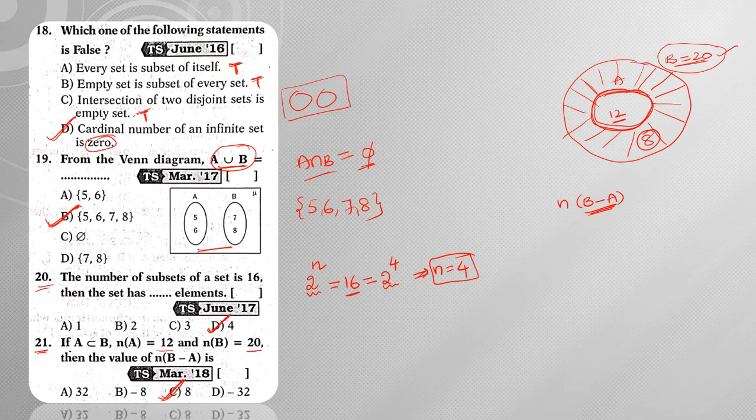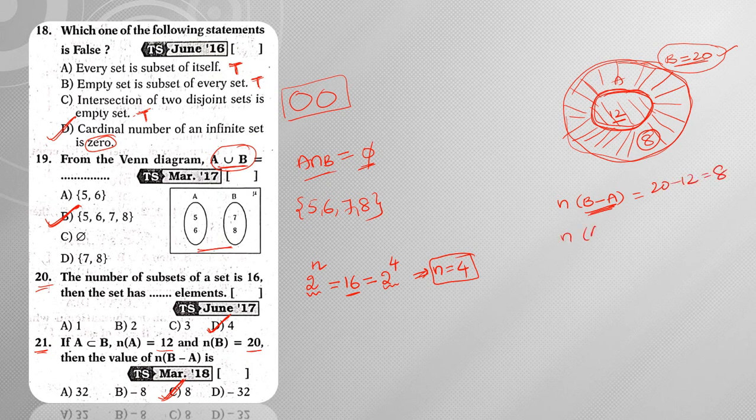Understood? This region represents n of A and this total region represents n of B. Now if you want n of B minus A, then this particular region represents n of B minus A. So n of B minus A is nothing but 20 minus 12, which is nothing but 8.